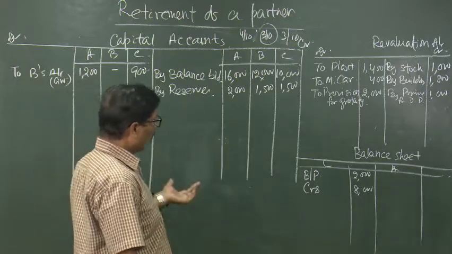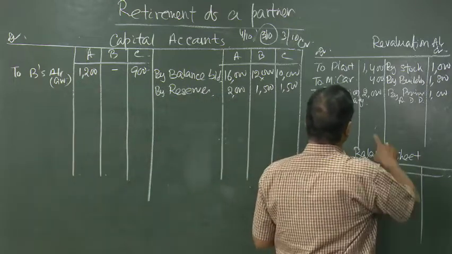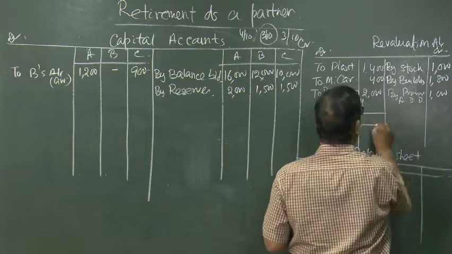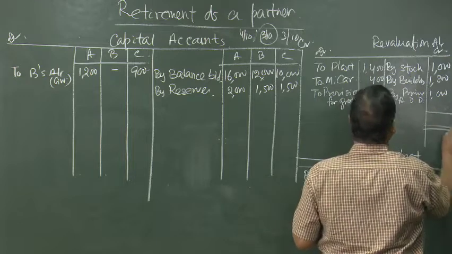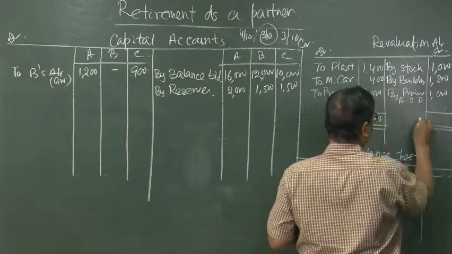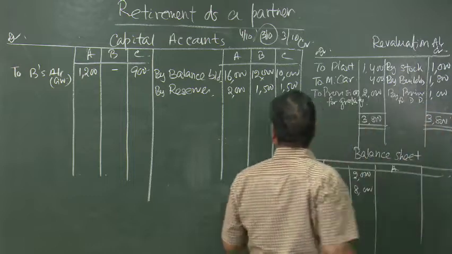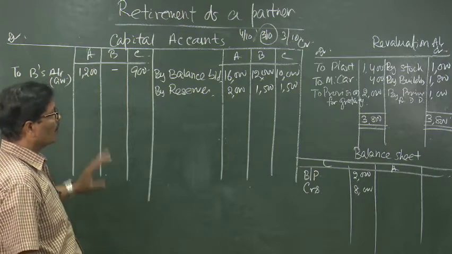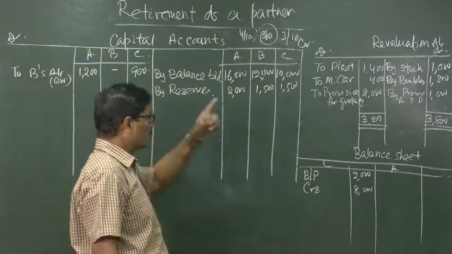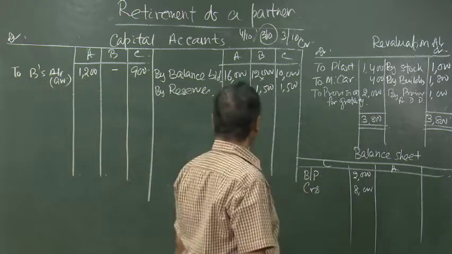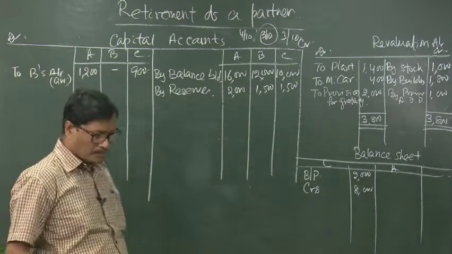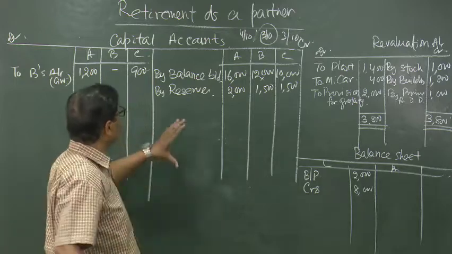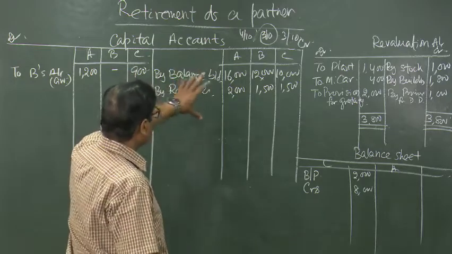Now, let us close the revaluation account first. This side it is coming to 3,800, this side it is also coming to 3,800. That means there is neither profit nor loss. So, nothing will come by revaluation or to revaluation, because there is no profit or loss on revaluation. However, this will be affected in the balance sheet. We will come to that. Now, we have to close the capital accounts of A, B, C.